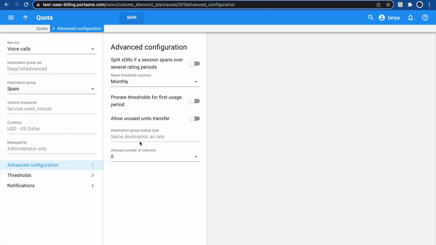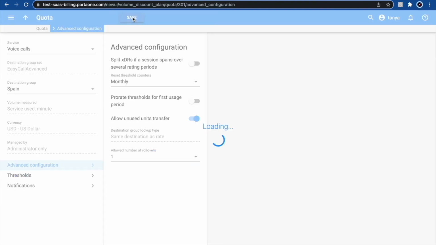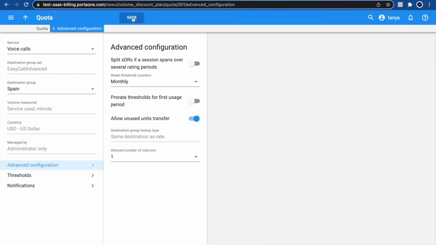Do you remember when I said that unused quota can either be lost or transferred to the next period? This is where it's configured. So if we want to allow the units transfer to the next period, allow rollovers, we activate this toggle and choose how many rollovers we want. 1, 2, or 3. But let's say 1. Let's click save, and now our quota is ready.